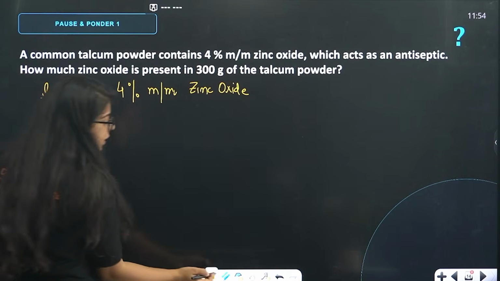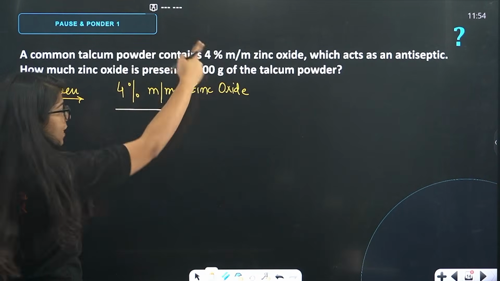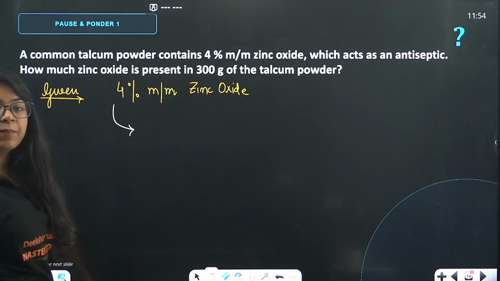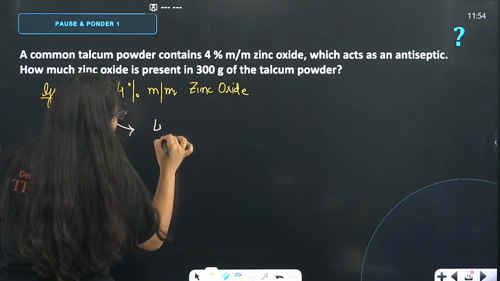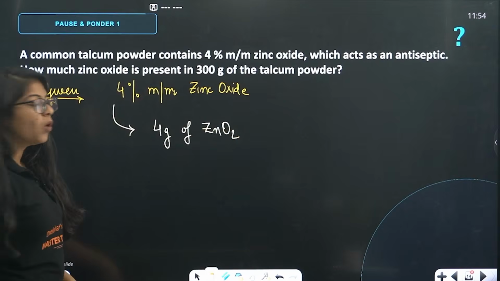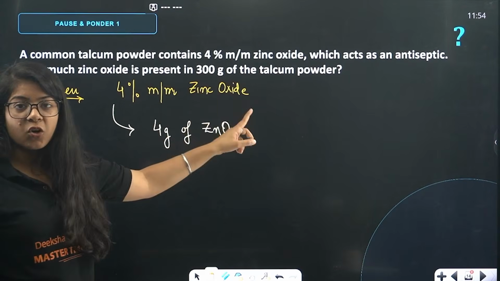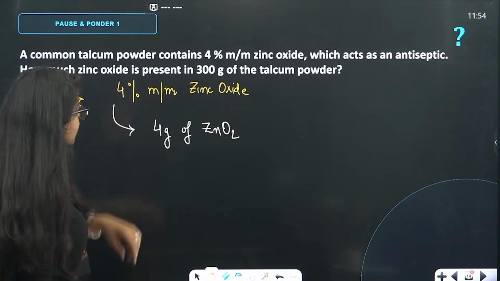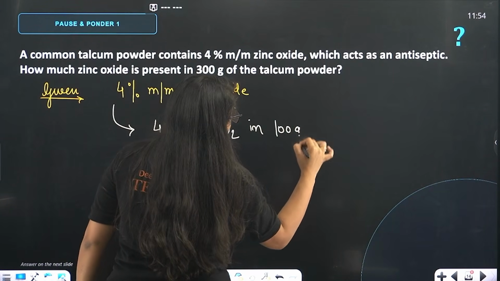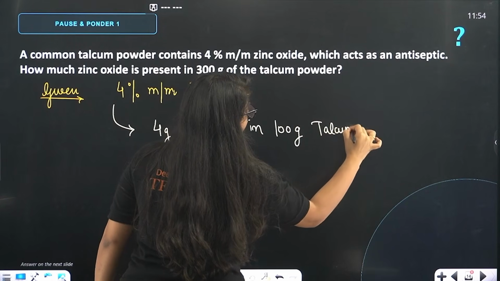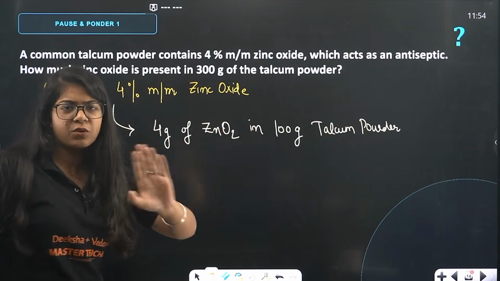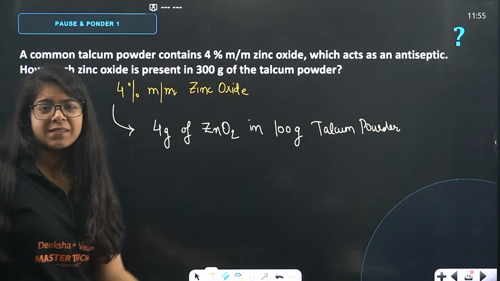So, beta, first understand what this sentence means, then we will find out whatever is given. We have to see what 4% m by m zinc oxide means. That means 4 gram of zinc oxide, ZnO, in 100 gram of talcum powder. That's the main thing that is given to us. Don't worry about these formulas, you don't have to learn them. You can simply write zinc oxide as well.